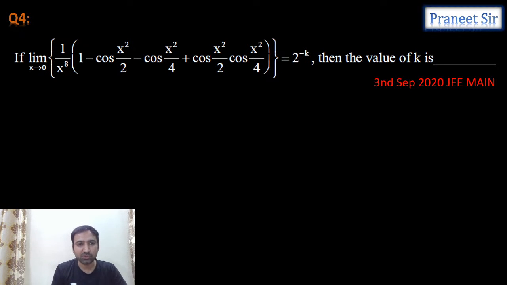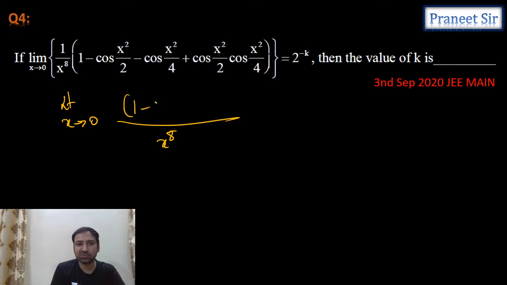So guys, let's do the next question. Next question is limit x tending to 0. The denominator is x power 8. And the numerator, can we write it as 1 minus cos x square by 2 into 1 minus cos x square by 4? Can I write it like this?